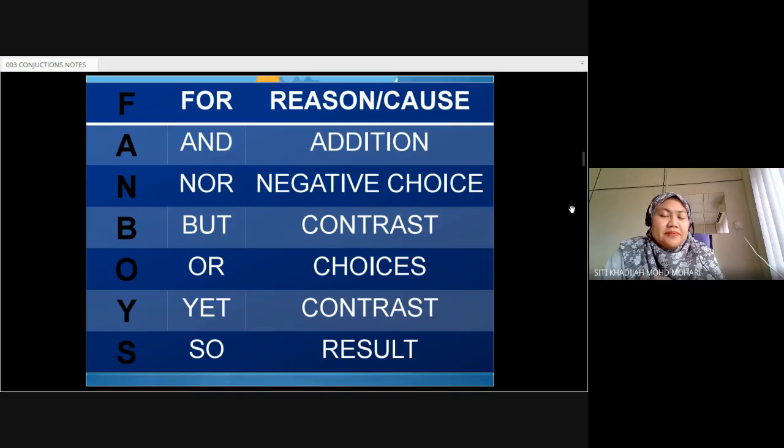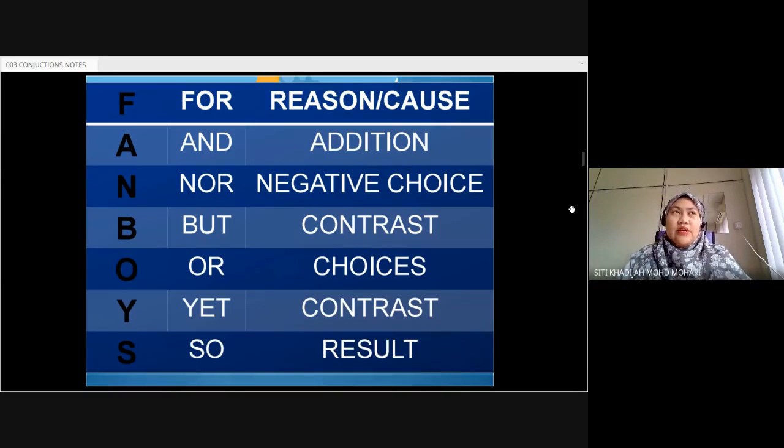So there are different purposes, reasons why we use all these conjunctions. For example, if we were to use for, it's because we want to show a reason or a cause. Or if we want to use and, it is an addition to something. We want to add something to an idea. Nor, giving negative choice. But, to show contrast. Yet is also to show a contrasting idea. You want a different idea.